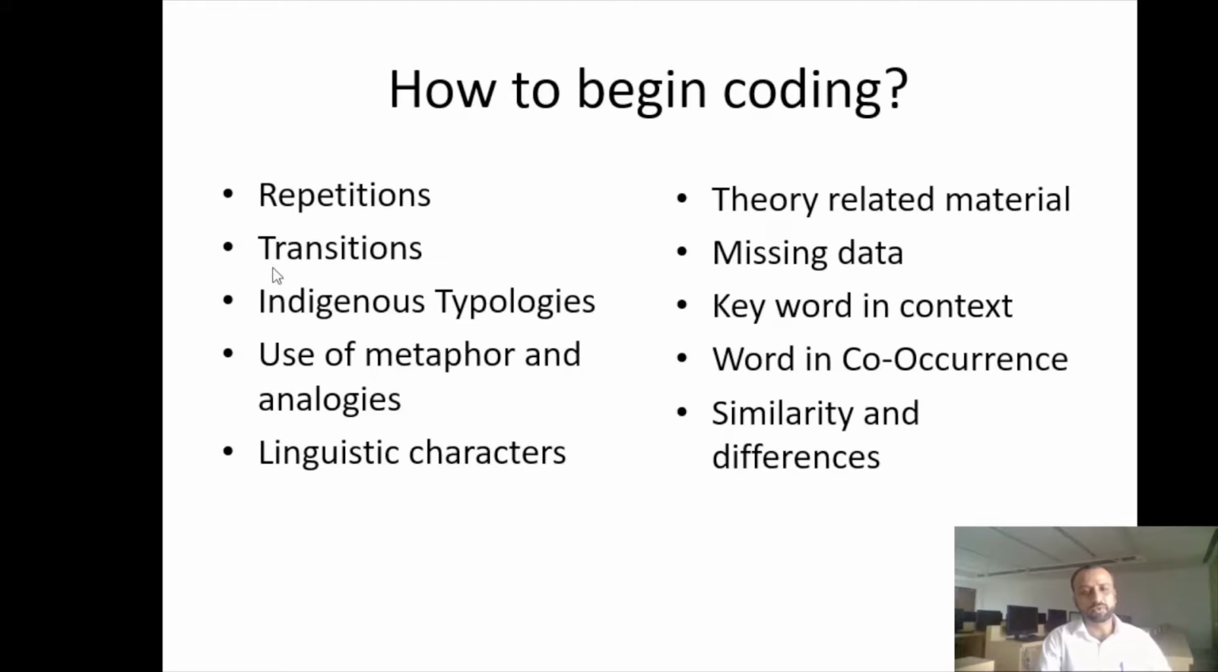A lot of people would use metaphors, a lot of people would use indigenous typology, which are specific to their region or their geography. A lot of people will bring in linguistic characteristics. So, as a researcher, it's your responsibility to find these five kinds of patterns in the data. And on the right hand side, you can see the first thing you should do is try to find the term which you can link with the theory that you are trying to evolve or extend.